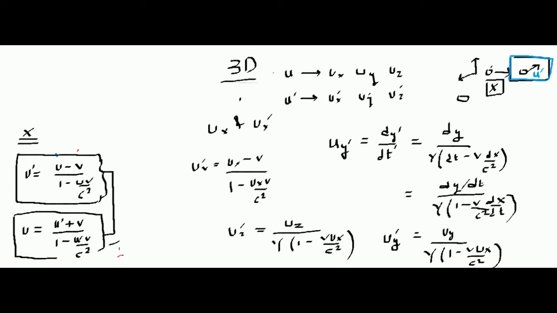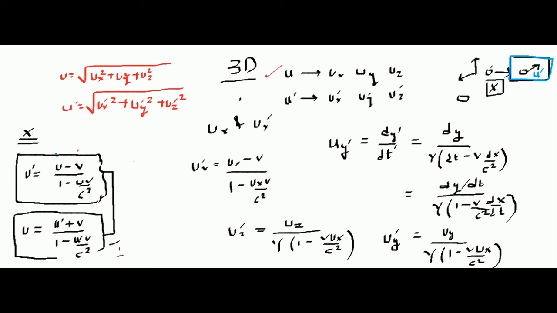Now let us calculate the magnitude. So what will be the magnitude of u velocity? The magnitude of u velocity will be equal to root over of ux square plus uy square plus uz square. Okay, now can you tell me what is the magnitude of u dash? The magnitude of u dash can be written like this.